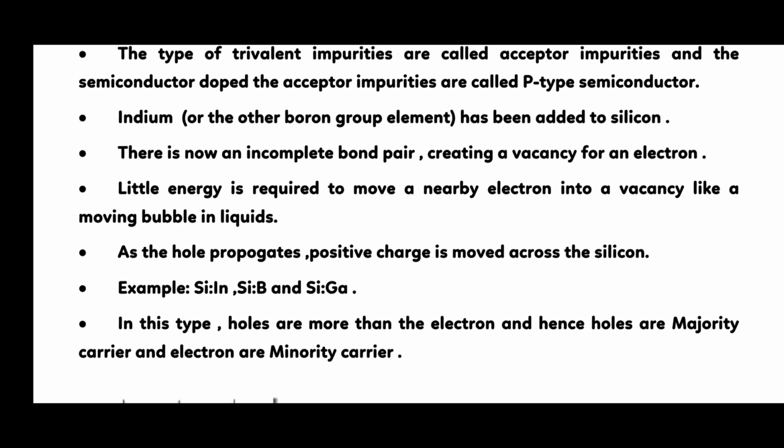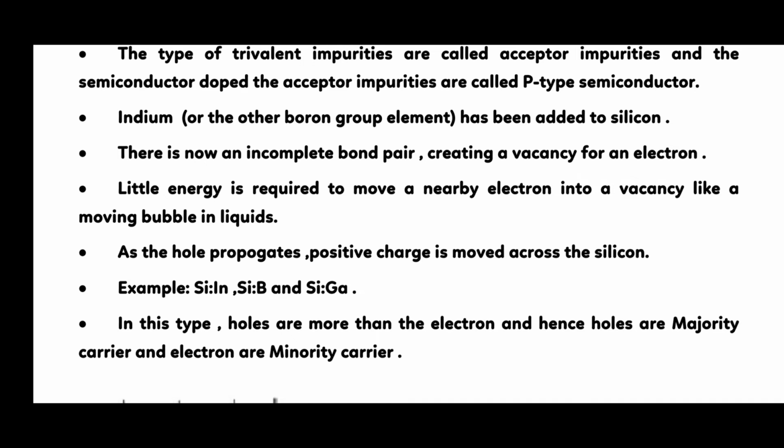Indium or another boron group element has been added to silicon. There is now an incomplete bond pair, creating a vacancy for an electron. Little energy is required to move a nearby electron into a vacancy, like a moving bubble in liquid. As the hole propagates, positive charge is moved across the silicon.